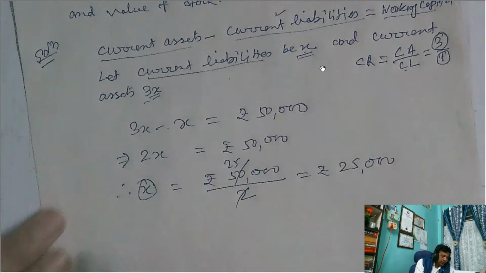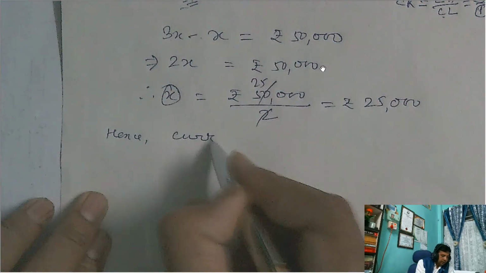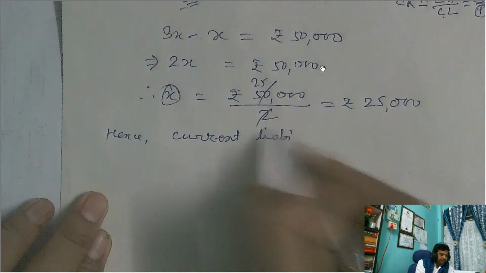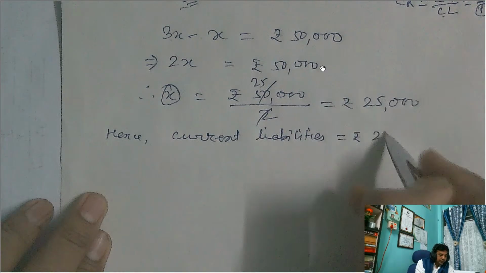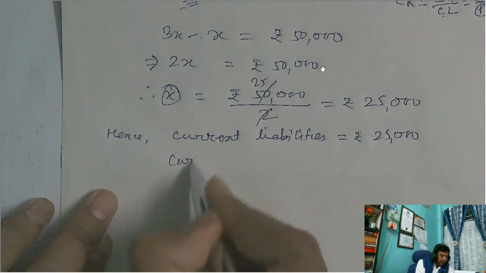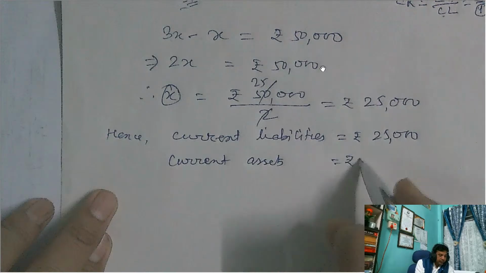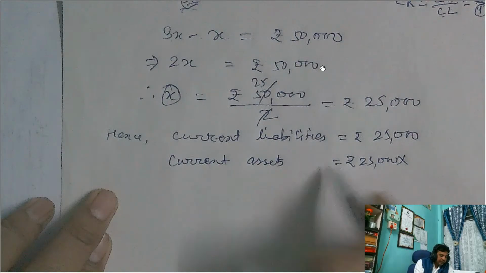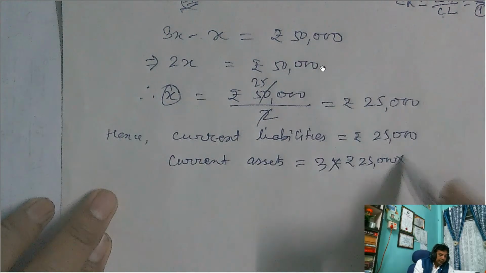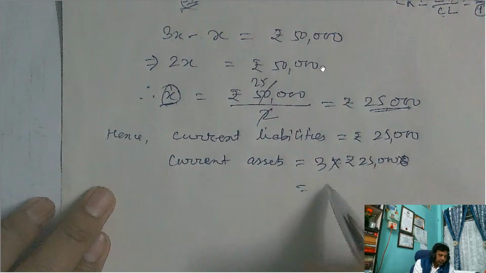What is X? X is current liabilities. So hence current liabilities equal rupees 25,000, and you will get current assets equal to rupees 25,000 into 3 times, or you can write 3 into the value of X. The value of X is 25,000. So it equals rupees 75,000.